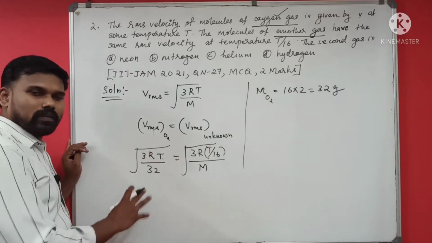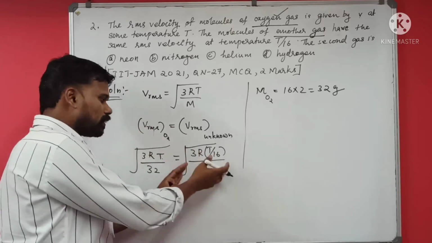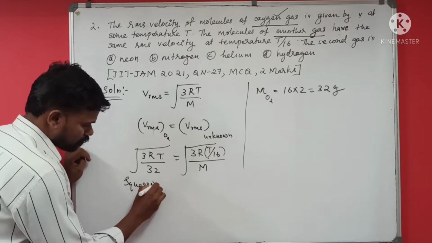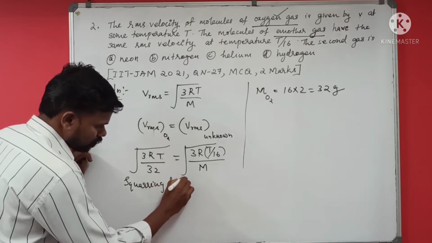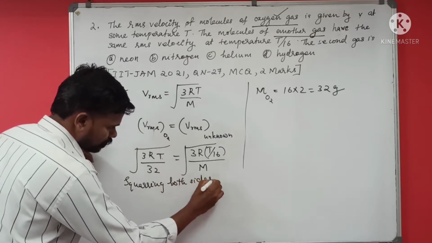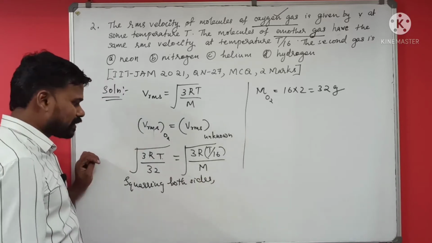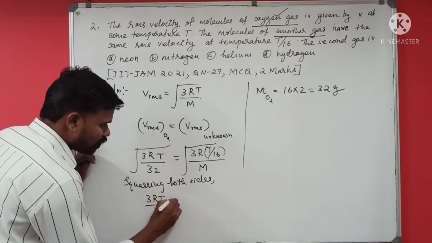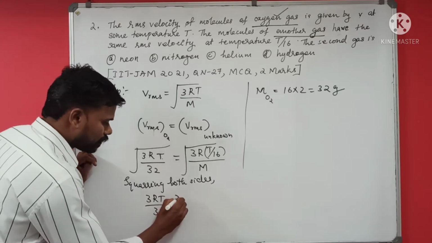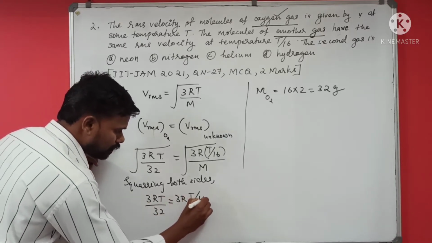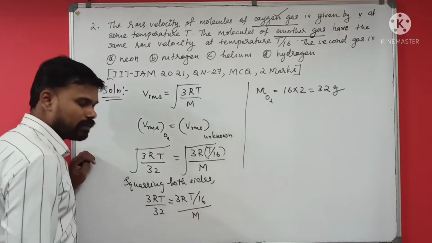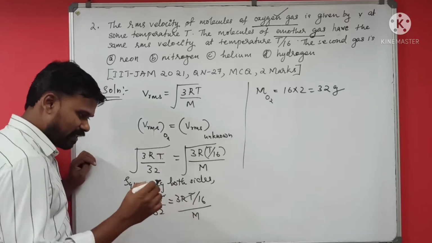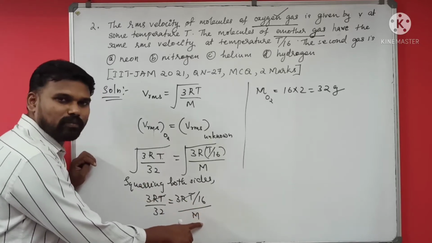Here you can square both the sides. What do you get? This will be 3RT divided by 32, which is equal to 3R T by 16 divided by m. You can cancel this 3RT here and here, and this 16 will come to the denominator.